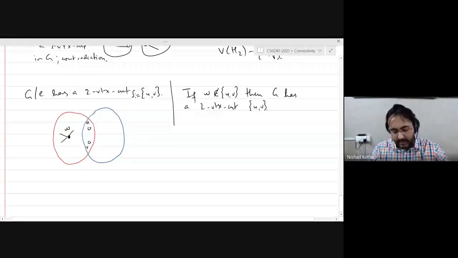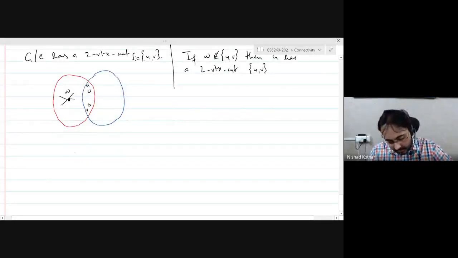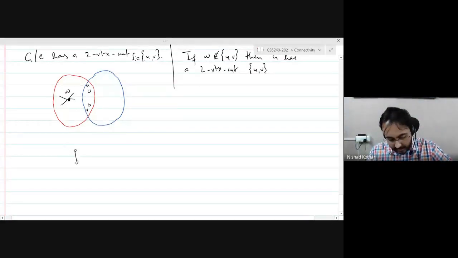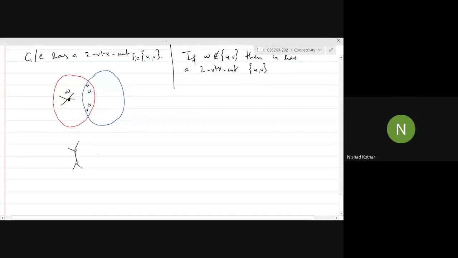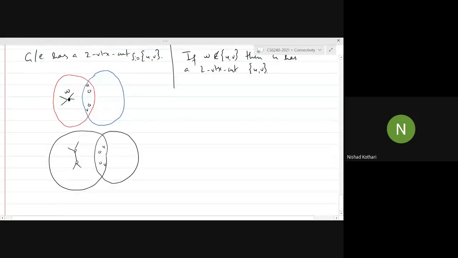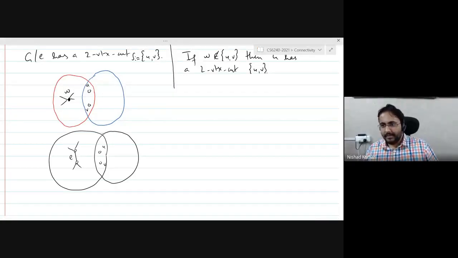If you expand this vertex, you're making a local modification, right? What happens is this vertex becomes an edge and you split the neighbors like this, right? But it still remains that UV is a 2 vertex cut in the resulting graph. Right? Exactly. So yeah, it has to be U or V, right?